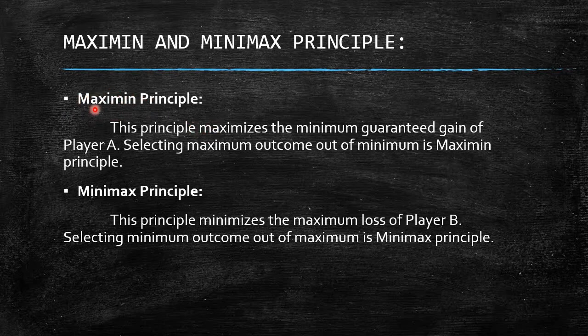This principle is followed for player A. Minimax principle minimizes the maximum loss of player B. Selecting the minimum outcome out of the maximums is called minimax principle. This principle is followed for player B. So here the maximum value of the minimums will be selected, and the minimum value of the maximum outputs will be selected.